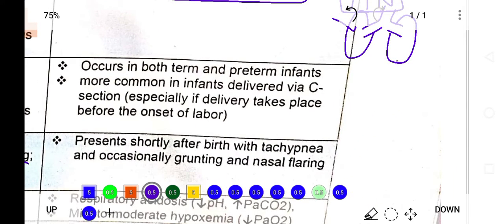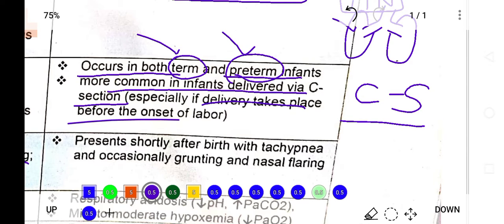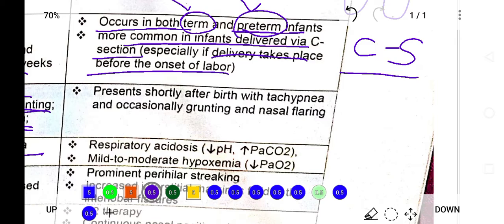Now what happens? It occurs in both term babies as well as preterm babies, because in term babies fluid may be in the respiratory system, and preterm babies may present with immature development of the lung. And it is more common in infants delivered via c-section. Those babies who are delivered through c-section are more prone to develop transient tachypnea of the newborn, if delivery takes place before the onset of labor.